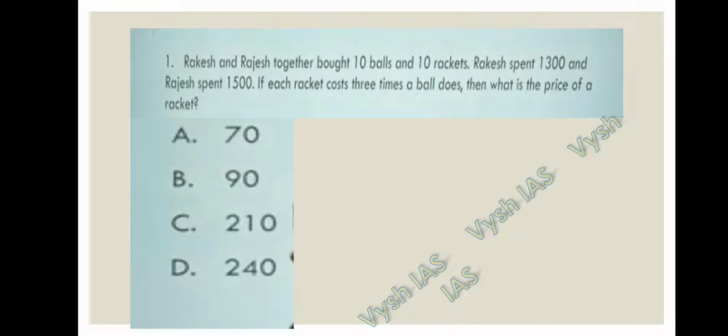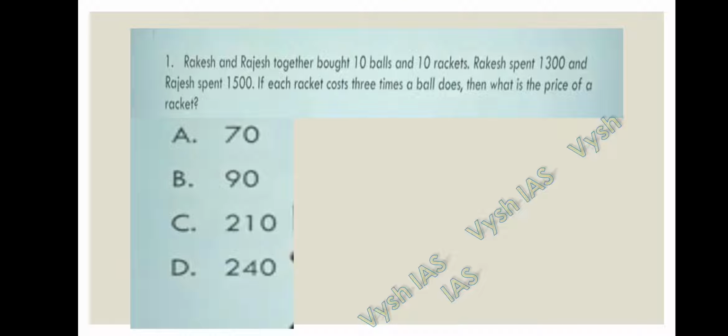Question number 1, Rakesh and Rajesh. Before starting the question, I'll tell you we are solving the simplification questions in this episode. Simplification is very important from the prelims point of view. 2 or 3 questions will be asked every year in the CSAT paper from the simplification part. So it is very important to know how to solve different types of questions. We'll be doing the previous year questions from simplification now, so that these techniques will be useful for you in the exam. Okay, let's start.